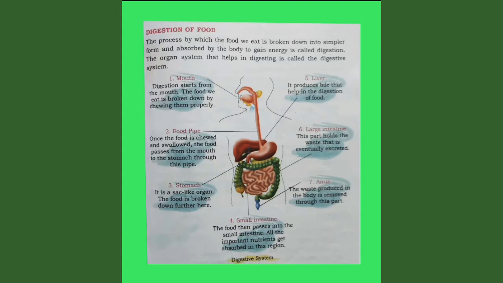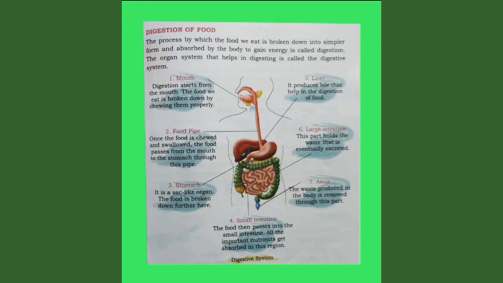Second, food pipe. Once the food is chewed and swallowed, it passes from the mouth to the stomach through this pipe. Third, stomach. It is a sac-like organ. The food is broken down further here. Fourth, small intestine. The food then passes into the small intestine. All the important nutrients get absorbed in this region.